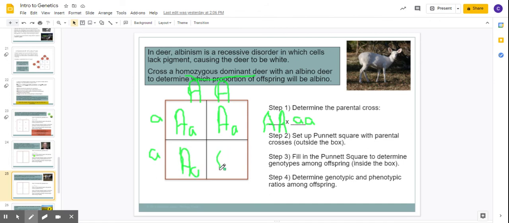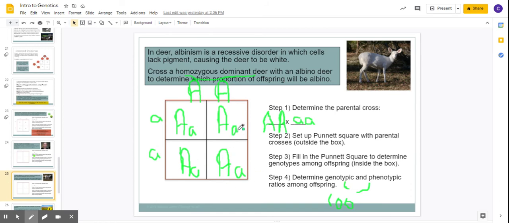They're all the same, right? So this is going to be 100%. I don't even have to count. 100% for both genotype and phenotype. You can also say 4 to 4. So again, it's going to be 100% for big A, little a, and the deer color is going to be brown because there is a big A.